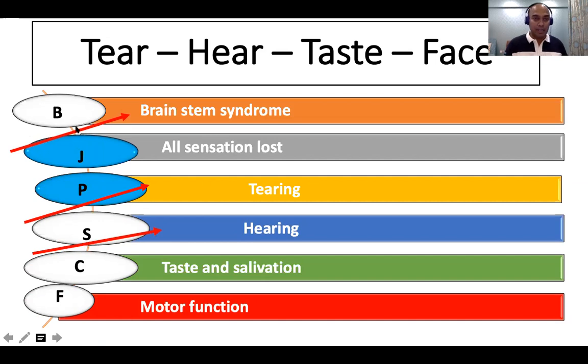If it is above the geniculate ganglion, all these functions, taste, hearing, everything is lost. So one way to remember easily is: tear, hear, taste, and face. If you just don't want to remember anything, remember only one message from this: if your tearing is lost, it means that the lesion is very, very proximal in the facial canal. It is close to the internal auditory meatus entry. Okay, that one message you can take.